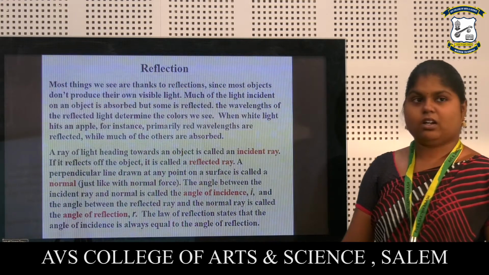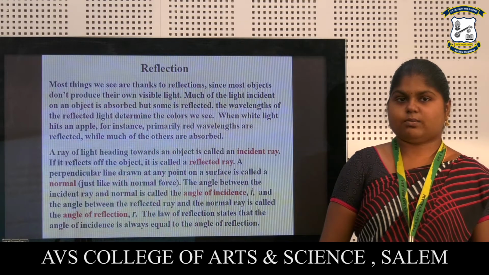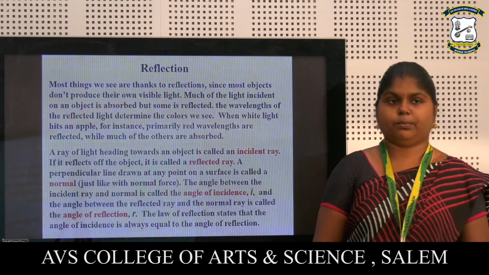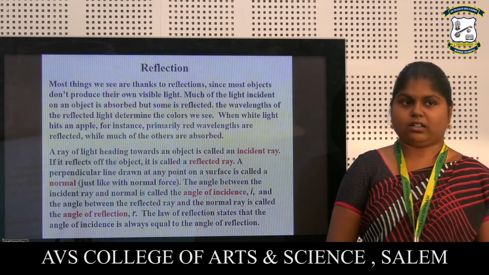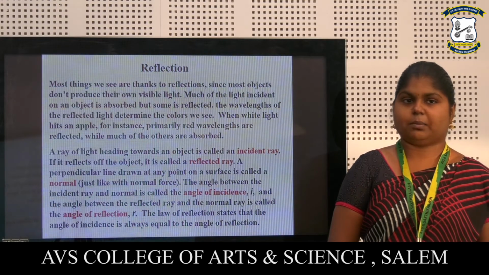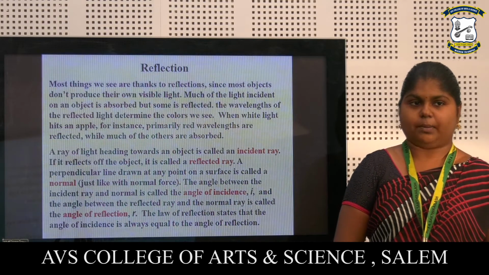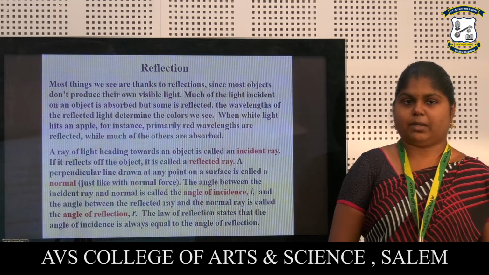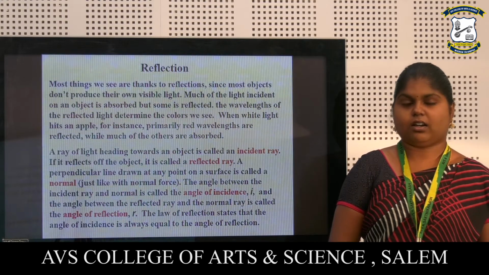So, reflection. Most things we see are thanks to reflections, since most objects don't produce their own visible light. Much of the light incident on an object is absorbed, but some is reflected. The wavelength of the reflected light determines the colors we see. When white light hits an apple, for instance, primarily red wavelengths are reflected, while much of the others are absorbed.